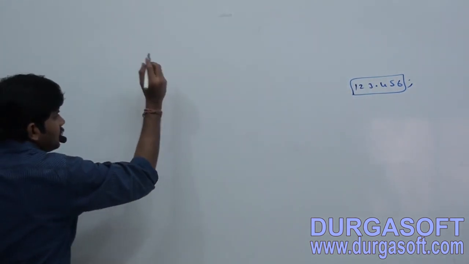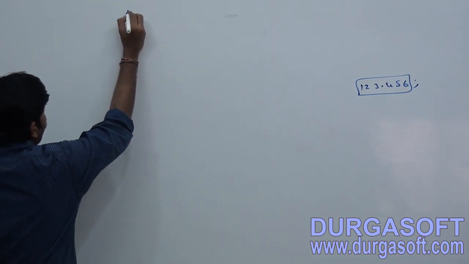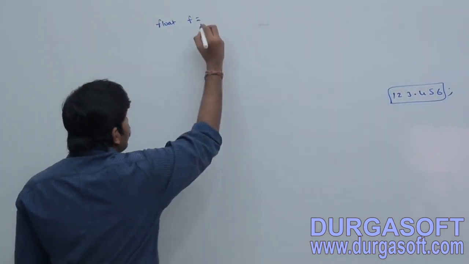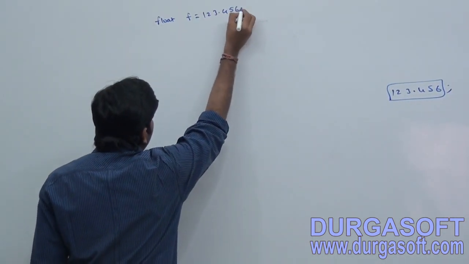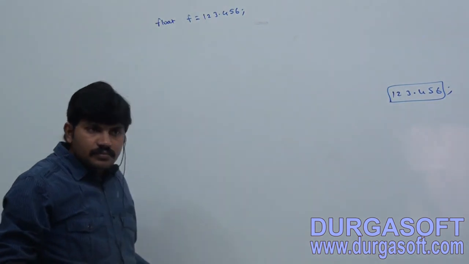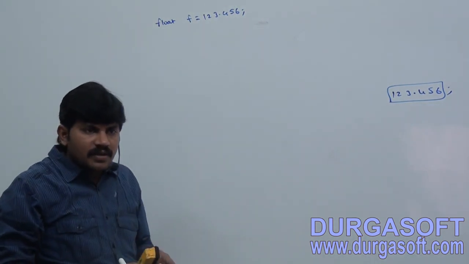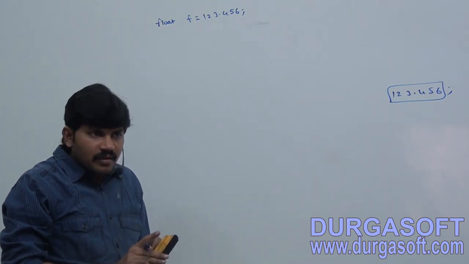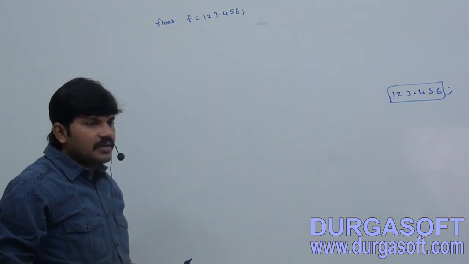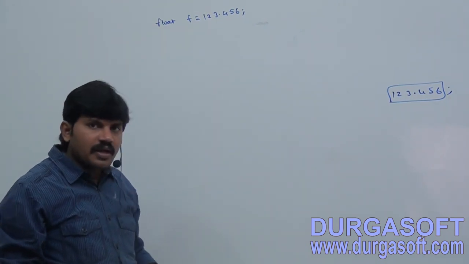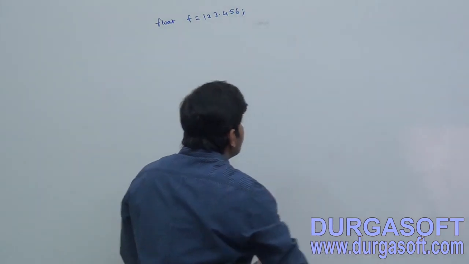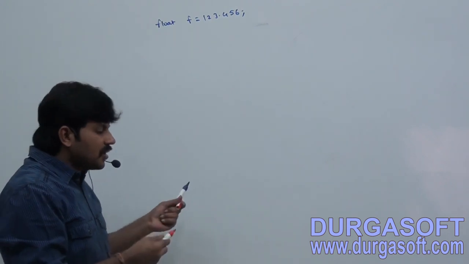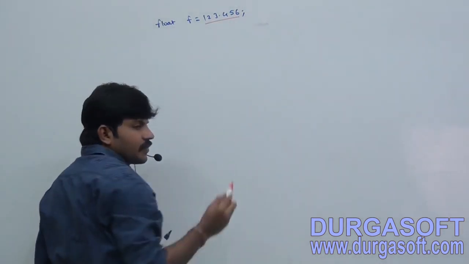Now I am taking, here observe: float f is equal to 123.456. Valid or not? Valid or invalid? If I write like this, the compiler will give an error, because 123.456 is of what type? Double. By default, every floating point literal is of double type.